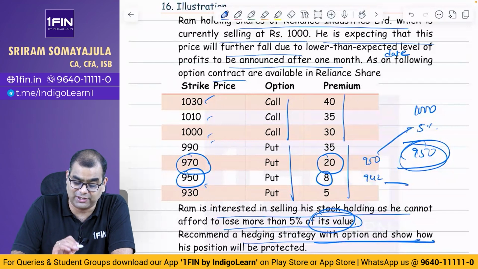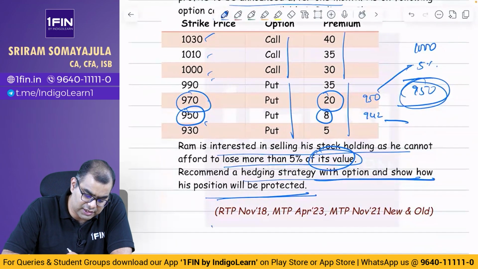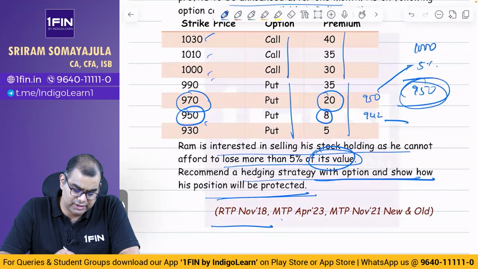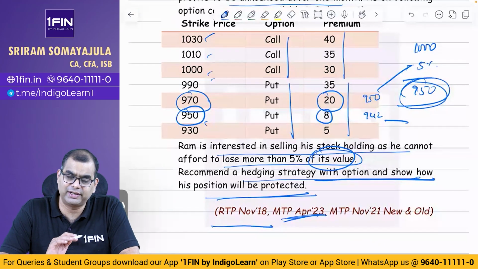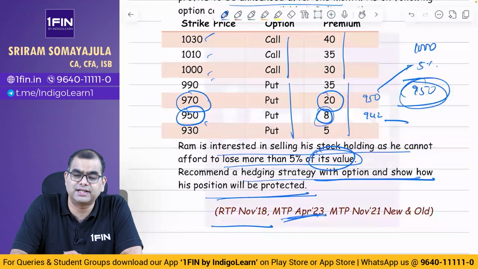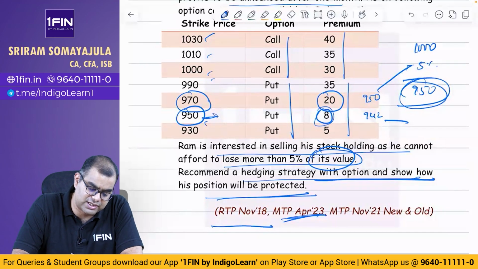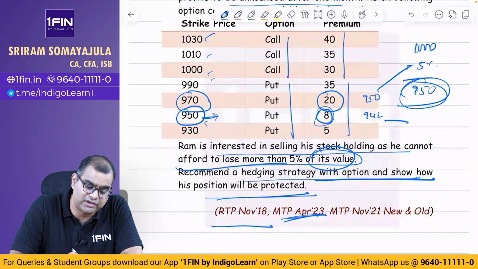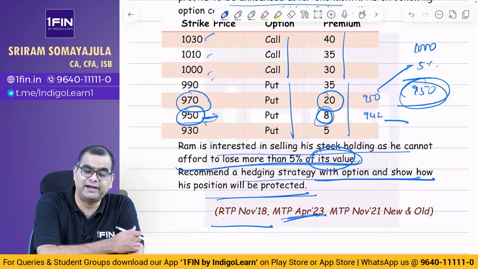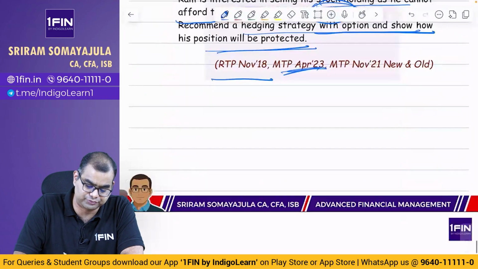What are we supposed to consider? It's actually a very genuine doubt, a very good doubt, and the question is not super clear. Look at both the MTP April 23 and RTP November 19 questions. What have they done? They are not bothered about this cost. They are saying the cost is separate. Please take into consideration only the realization. Because they have clearly said that he cannot afford to lose more than 5% of its value. If he should not lose that value, he has to enter into a put option at 950. What is the question? Recommend a hedging strategy with option and show how his position will be protected.